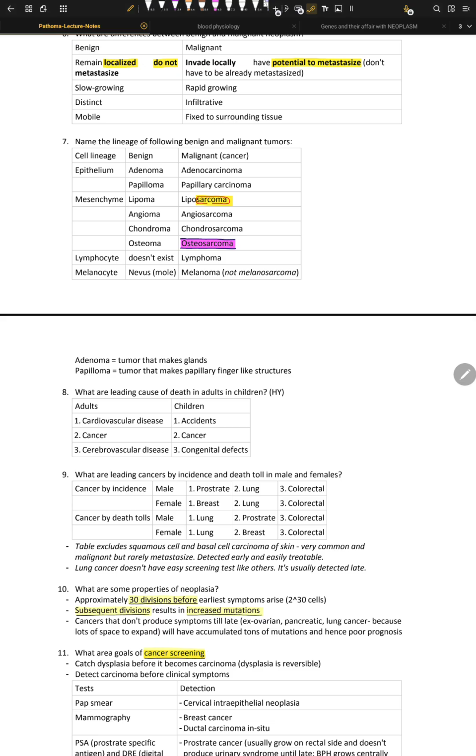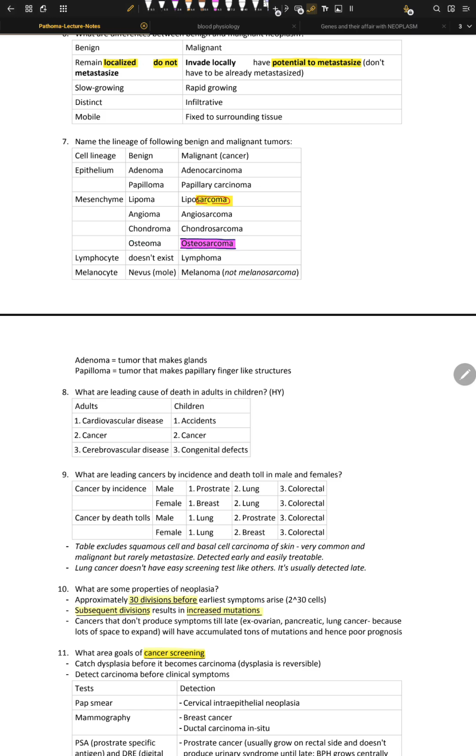So the benign versus malignant naming system is done. Now, for example, tissue of origin, right? These are tissue of origin. In mesenchyme, we have connective tissue, muscle, and bone, right?